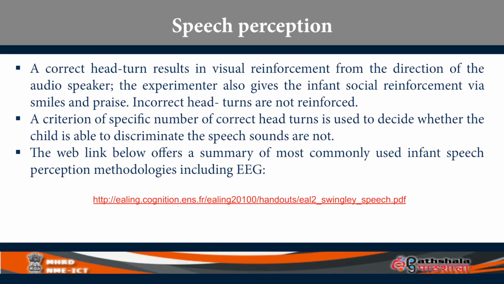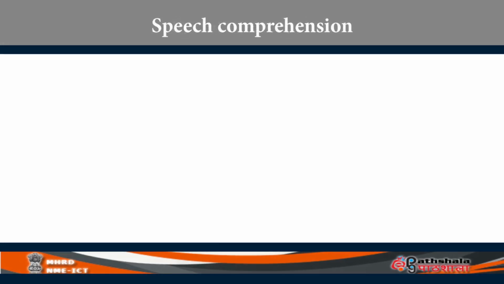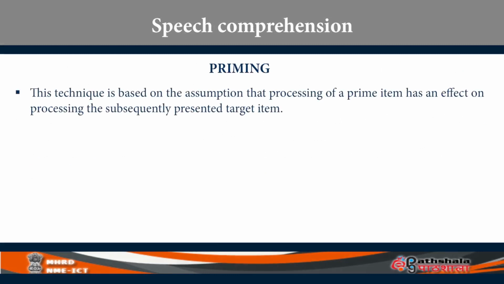Speech perception is rudimentary, being able to distinguish pa from ba. But what about the slightly higher level of word comprehension, of meanings? Here, the methodology used is called priming. This technique is based on the assumption that processing of a prime item has an effect on processing a subsequently presented word.